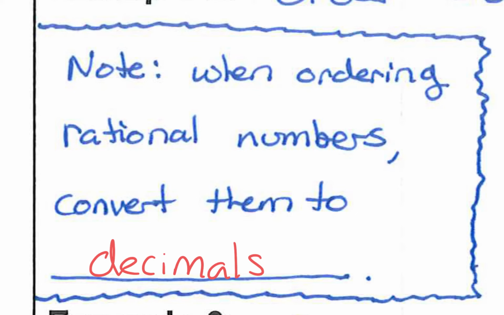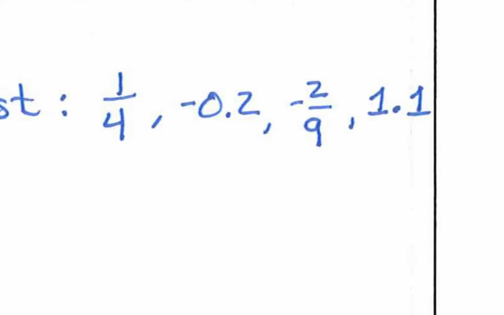So, if you convert everything to a decimal, you can compare them so long as you know how to read decimals. So, let's go ahead and take a look at that here. Let's convert all of these to decimals. Okay? Do you know the decimal equivalent of 1/4? Leland? Yeah, 0.25. Okay? So I have 0.25.